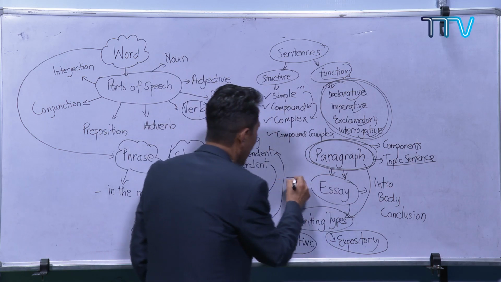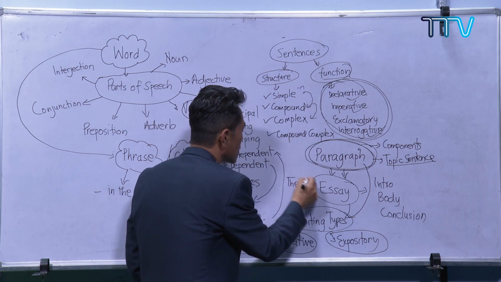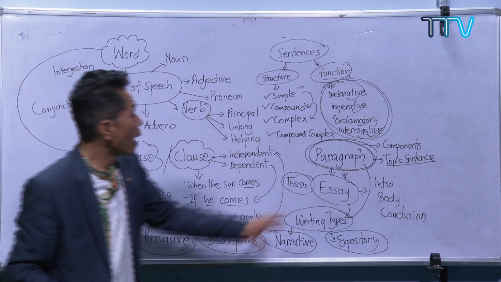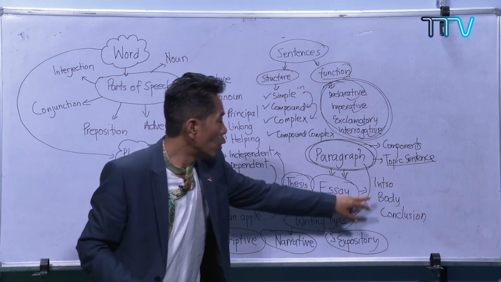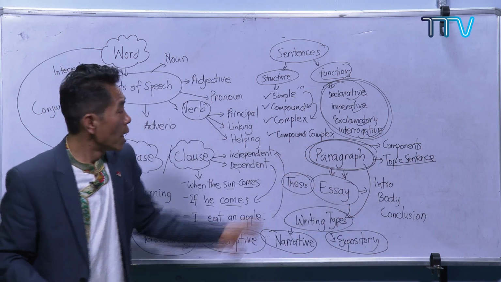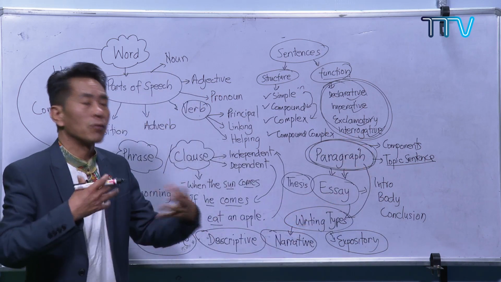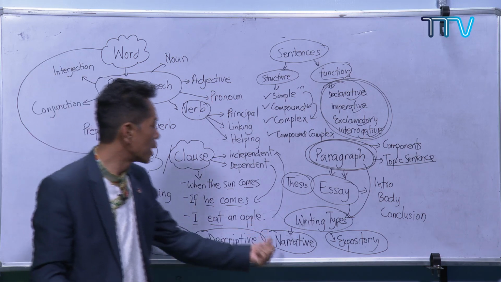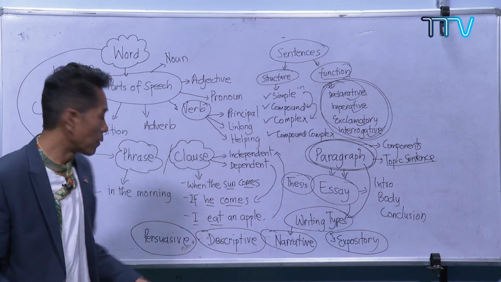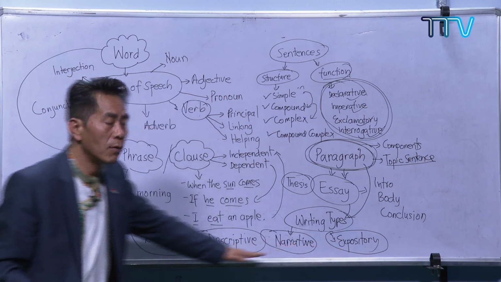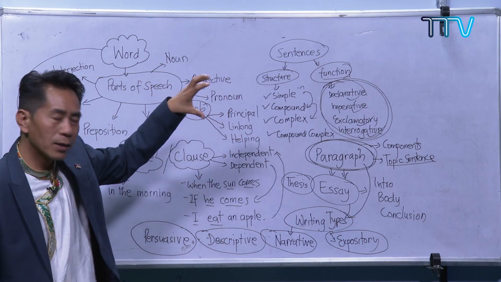In the essay, just like we have topic sentence in paragraph, we have thesis in essay. You have to keep this in mind. And then in the essay, we have the main components: introductory, body, conclusion. Now you know how to write, and then we start on the different types of writing: persuasive, descriptive, narrative, and expository. More subjective, informative, objective. There are different types. We are focusing more on these four types of writing. Now you see the flow, how we start.